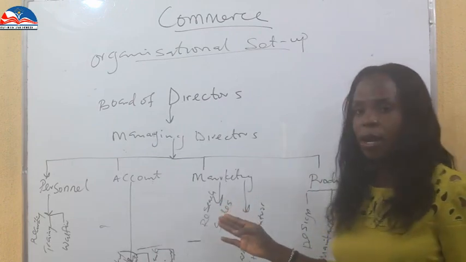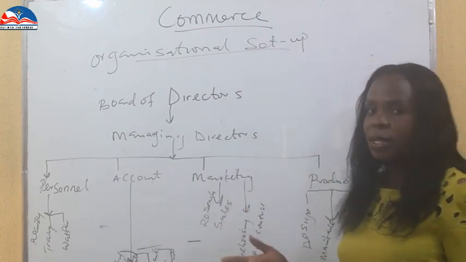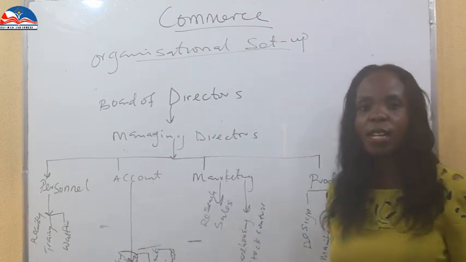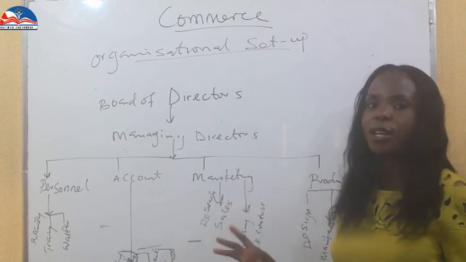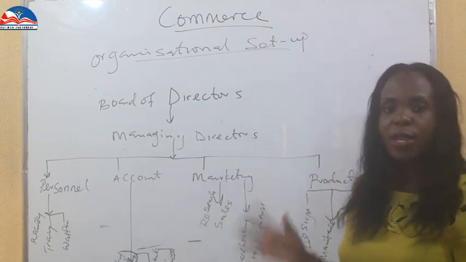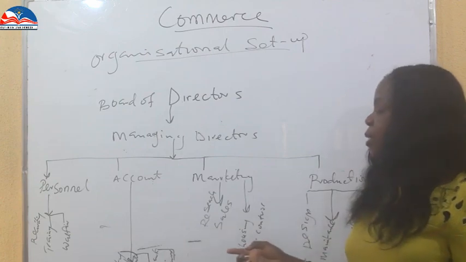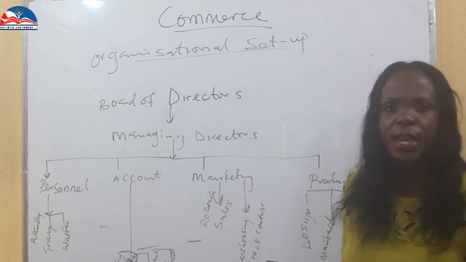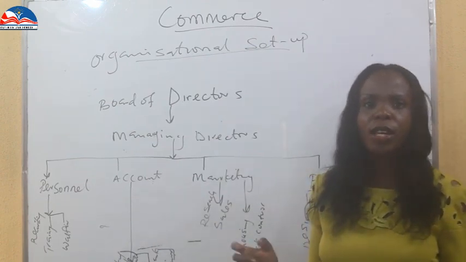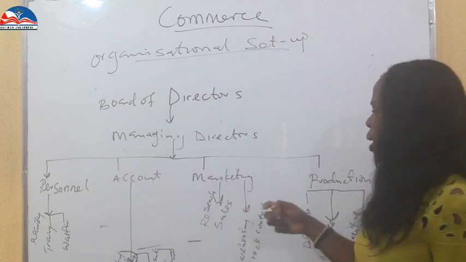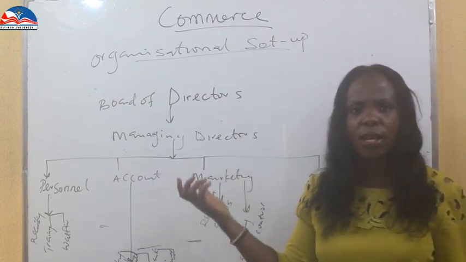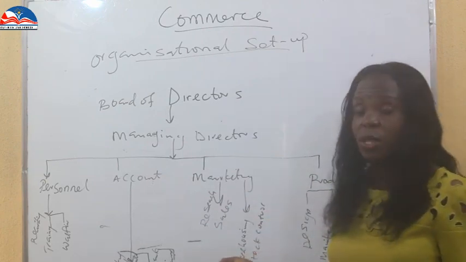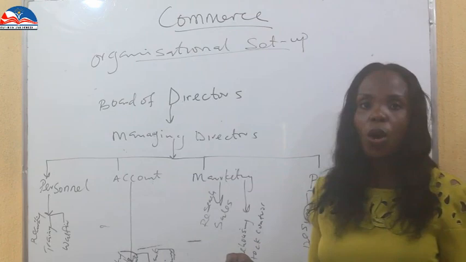The accountant takes care of those in auditing, those in personal emolument, and those who handle cash in hand and cash at bank, like your cashier and your petty cashier, day-to-day running money expenses that come into the business, and then takes care of the treasury. Then the other one you have is marketing. Marketing takes care of the research team that carries out research on products that may be required. The sales department goes on selling, and they report back to the marketing manager. Then warehousing, then we have stock control.